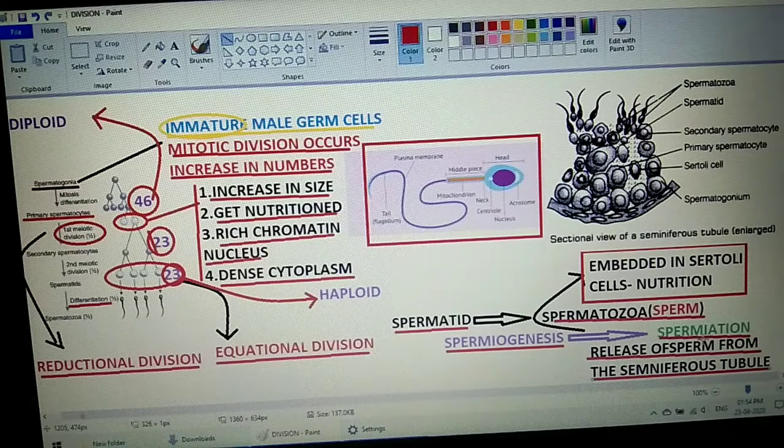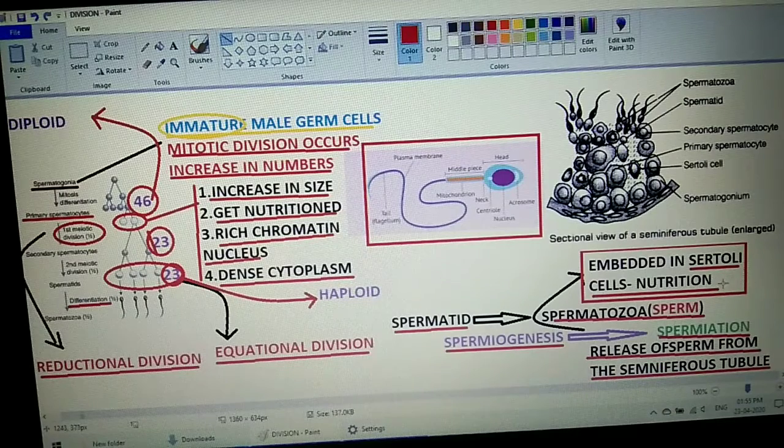Sertoli cells were very important. So where did they go? Students, remember one thing. Before the spermiation, there is another thing that occurs, and that is being embedded. What is embedded? The sperms, the spermatozoa, are embedded in the Sertoli cells. Why are they embedded in the Sertoli cells? For the nutrition to occur. So these very sperms, or I would say spermatozoa, are embedded in these Sertoli cells for the nutrition, students.